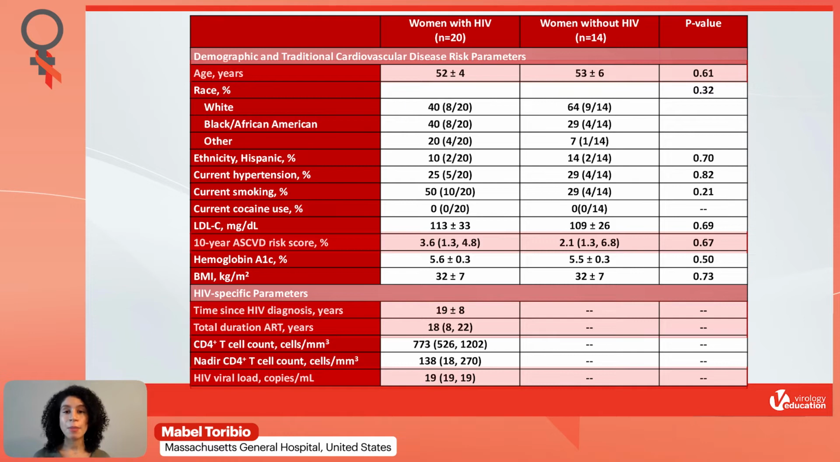Here are the baseline demographic data of our study population. The mean age of our study participants was in the early 50s and relatively similar between groups. Their 10-year ASCVD risk score, or cardiovascular disease risk score, was also relatively similar between groups and relatively low. The mean duration since HIV diagnosis was approximately 19 years, and the median duration of antiretroviral therapy use was approximately 18 years. And then lastly, the median HIV viral load was 19 copies, which is consistent with viral suppression.